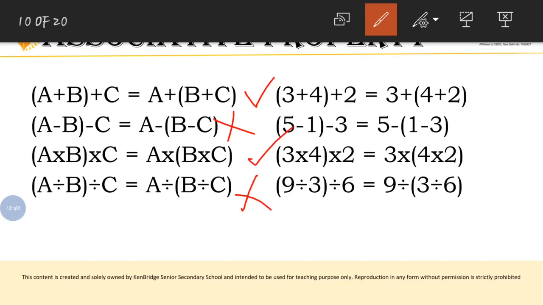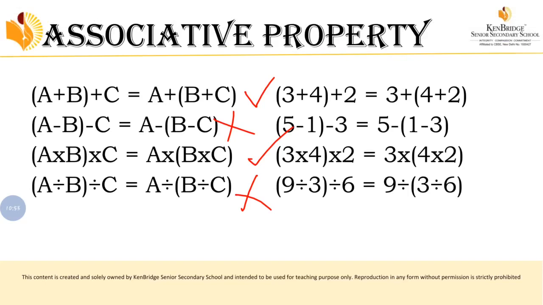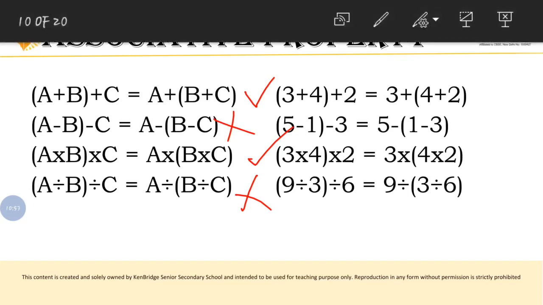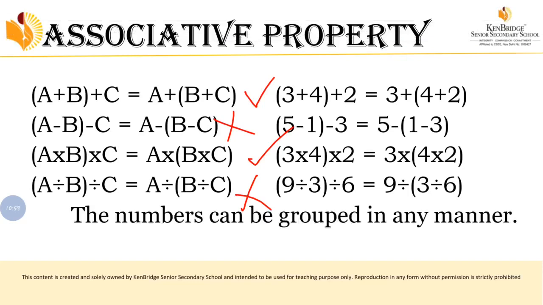Here also addition and multiplication are accepted, or else they satisfied the associative property, whereas subtraction and division are not satisfied. Okay, so we can conclude from this, what is the meaning of associative property? Associative property means that grouping of numbers will not change your result. So the numbers can be grouped in any manner.